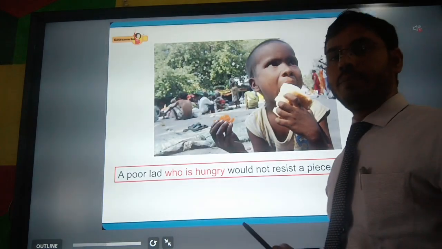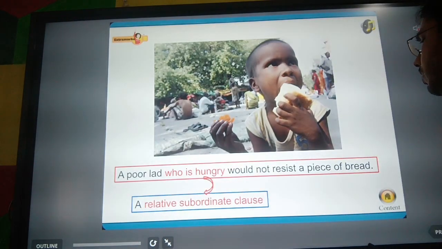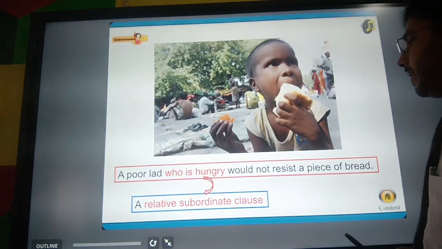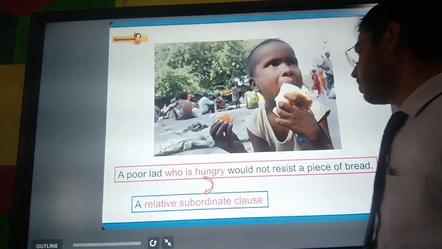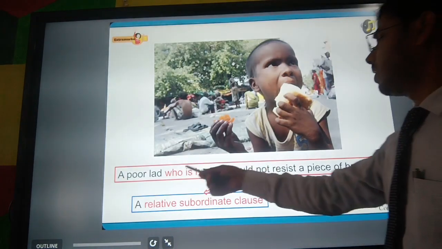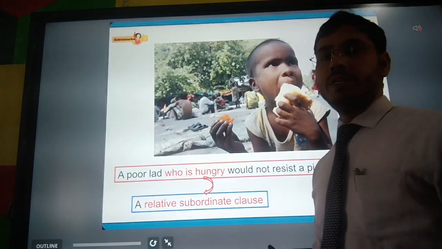Let us see the next example. A poor lad who is hungry would not resist a piece of bread. So here, who is hungry is a relative subordinate clause, and a poor lad would not resist a piece of bread is the principal clause.